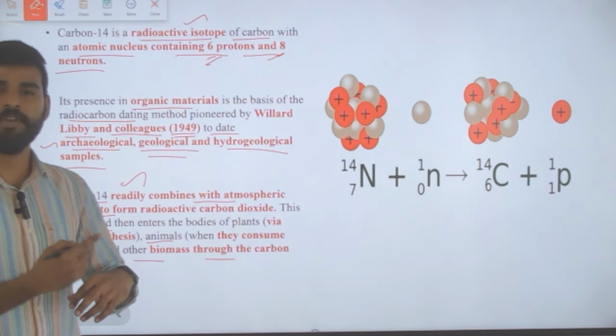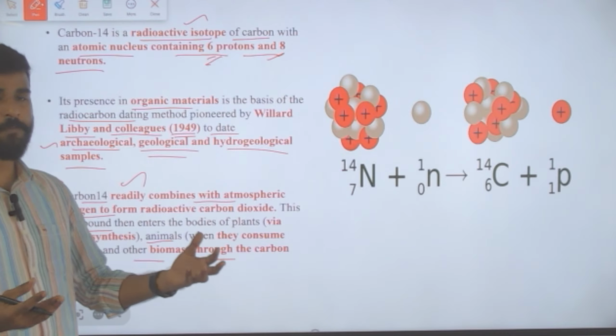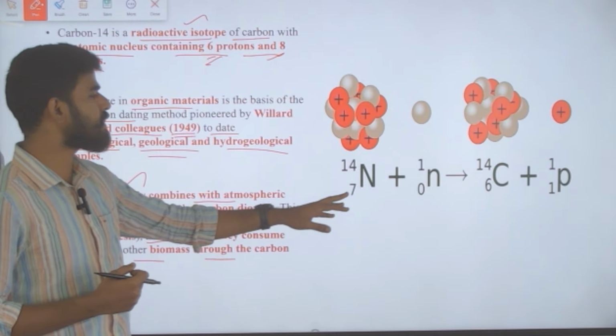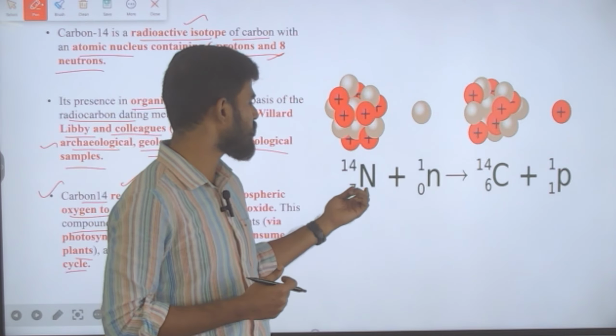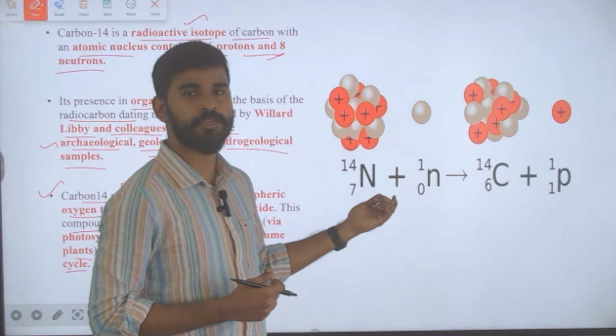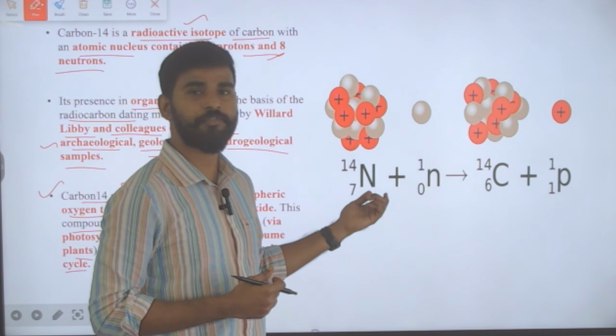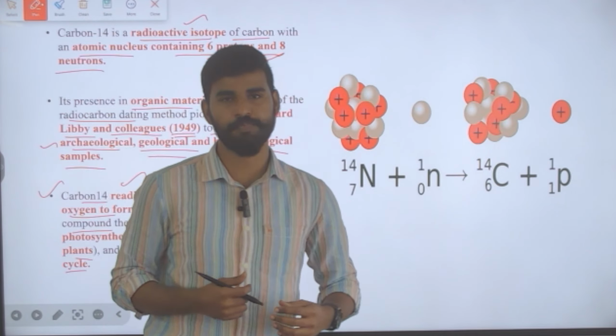So this is how carbon 14 is present in any life form, and this is how carbon 14 is produced, when neutrons interact with nitrogen 14.